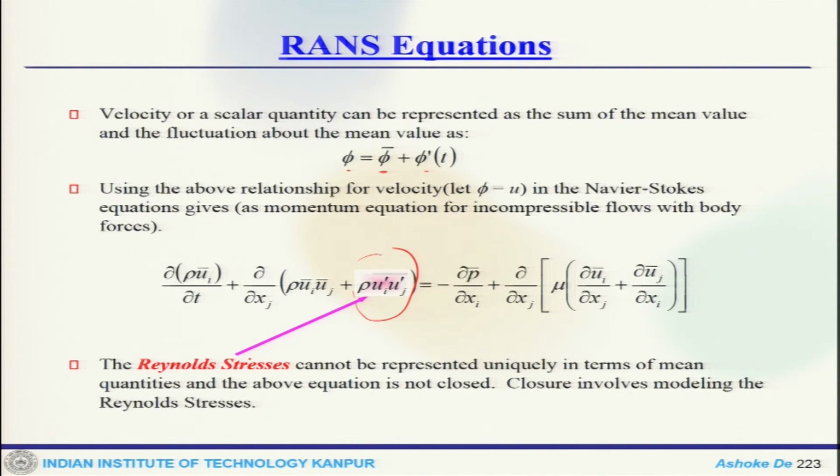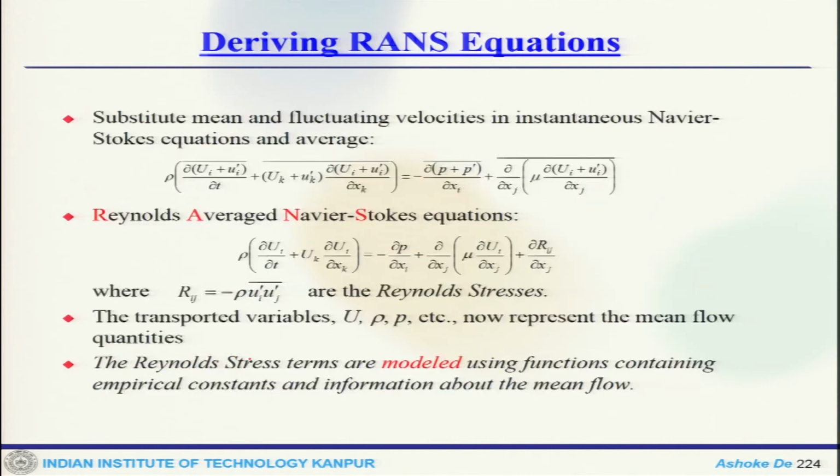That gives rise to the different kinds of models that we have already discussed, like RANS based models. Once you substitute these mean and fluctuating velocities in the instantaneous Navier-Stokes equation, this is what you get, the RANS equation, and these Reynolds stress terms are modeled, and that will give you different equations.